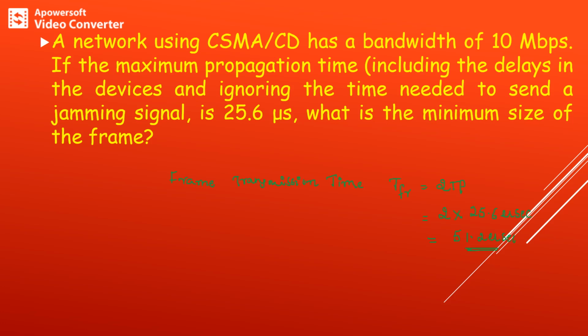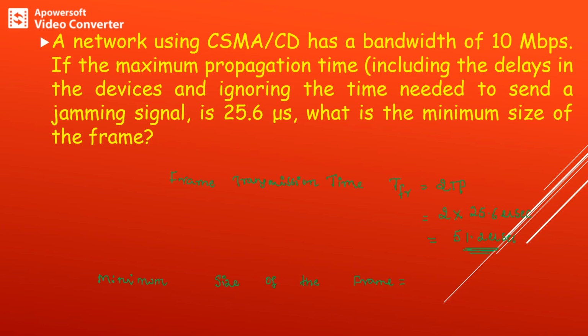So the frame transmission time is 51.2 microseconds. That means the station needs to transmit for a period of 51.2 microseconds in order to identify the collision. Now we can compute the minimum size of the frame.